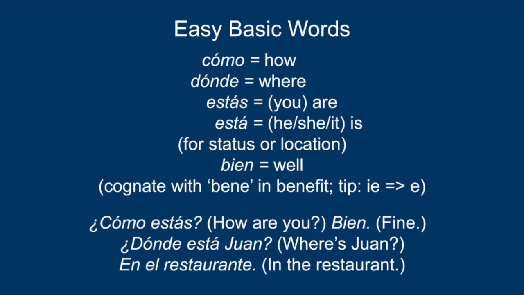In Spanish, como means how, and donde means where. Estas means you are, while esta is used for he, she, or it is. And bien means well. It's a cognate of bene, like in benefit. The sound change tip is I-E becomes E. Here are some example sentences.